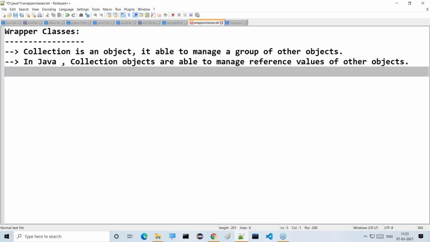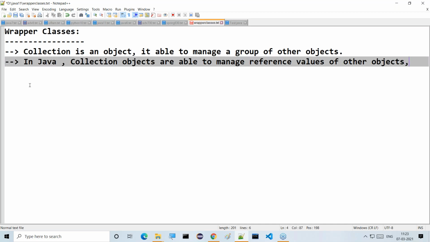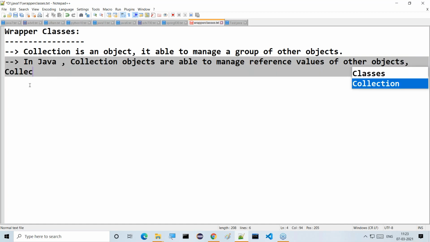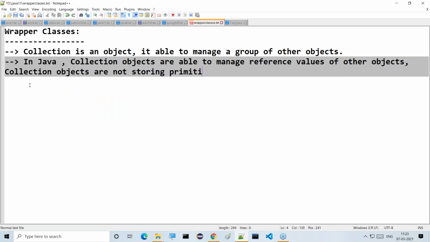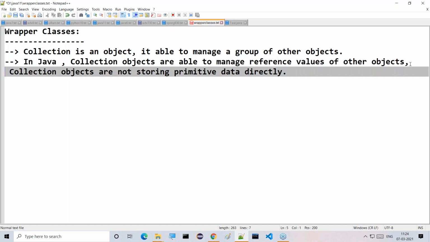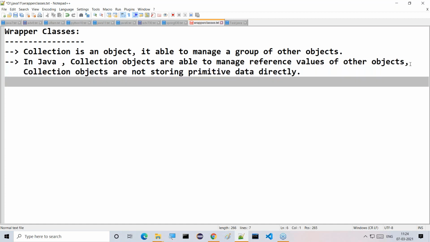That means the object itself is not going to be stored, but references of the other objects are going to be managed by collections. That means collection objects are not storing primitive data directly. Collection objects are able to store only references of the other objects.